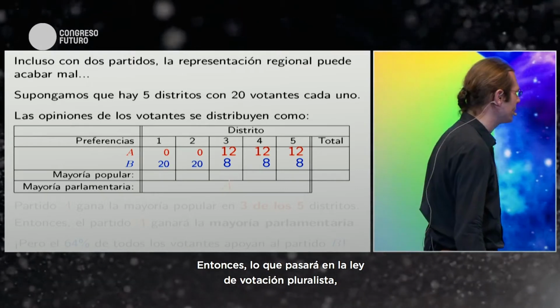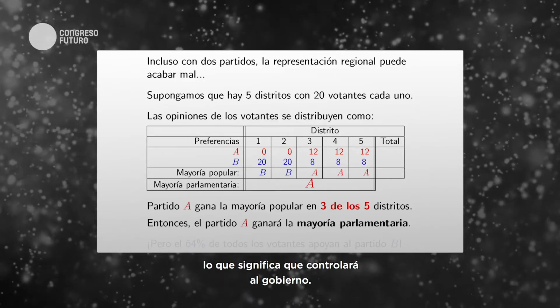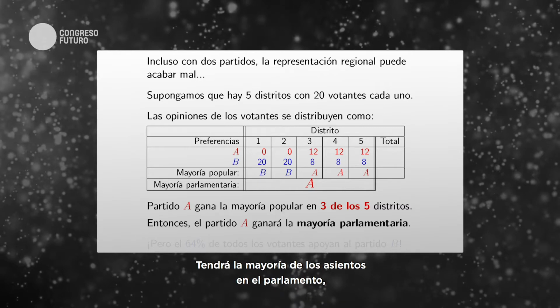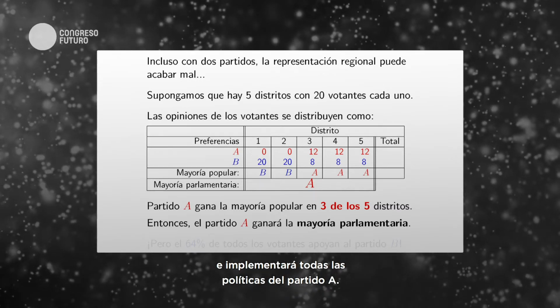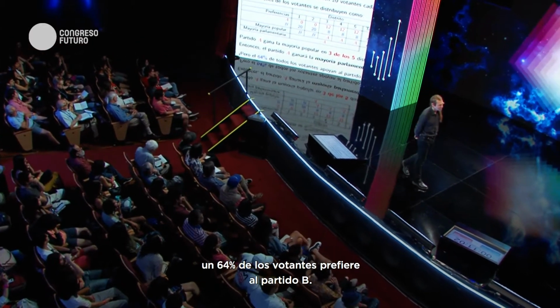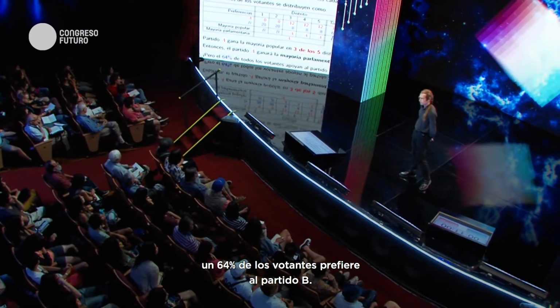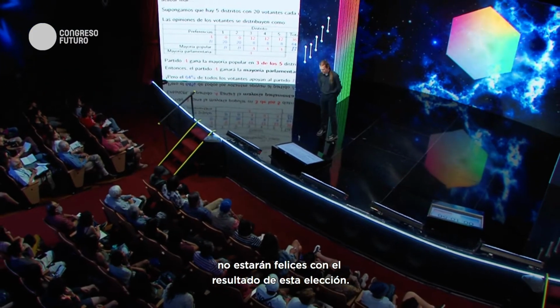Under a plurality voting rule, the A party is going to win 3 out of the 5 seats, which means it's going to control the government. It will have a majority of the seats in the parliament, and it will implement all of the A party's policies. However, you can see from the table that 64% of the voters actually prefer the B party. So the majority of voters are going to be very unhappy with the outcome of this election.